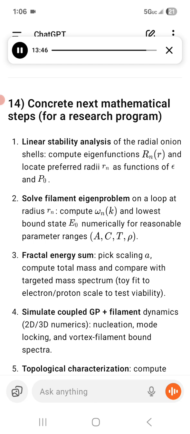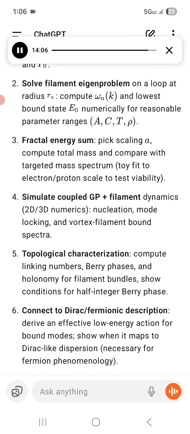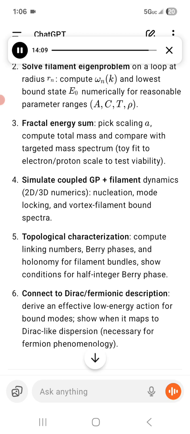3. Fractal energy sum. Pick the scaling, compute total mass and compare with the targeted mass spectrum, a toy fit to the electron-proton scale to test viability. 4. Simulate coupled GP plus filament dynamics, 2D and 3D numerics, nucleation, mode locking, and vortex filament bound spectra. 5. Topological characterization. Compute linking numbers, Berry phases, and holonomy for filament bundles, and show conditions for half-integer Berry phase. 6. Connect to the Dirac fermionic description, deriving an effective low-energy action for bound modes. Show when it maps to Dirac-like dispersion, necessary for fermion phenomenology.